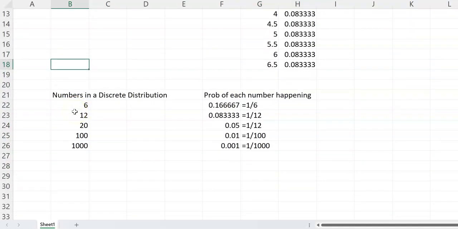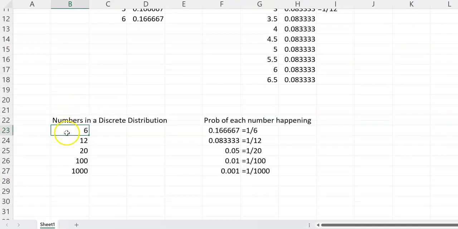Now we can generalize this idea a little more. If we increase the numbers in a discrete distribution, so let's say a dice had 6 sides, 12 sides, then 20 sides, then 100 sides, and then 1,000 sides, we keep adding more and more numbers within that discrete distribution. If it's a fair dice, then the probability of getting a specific number keeps on falling.